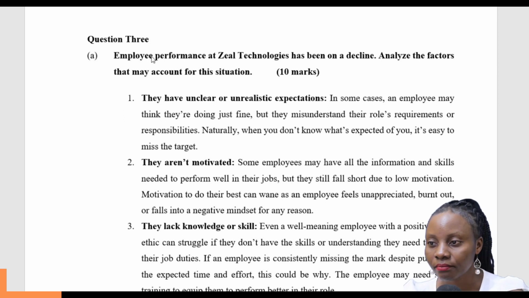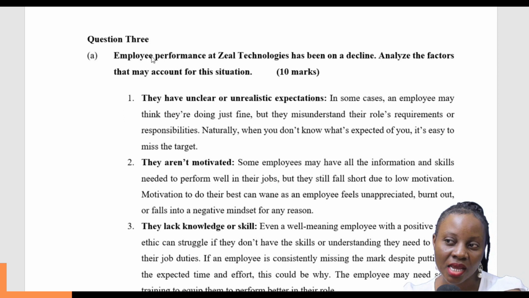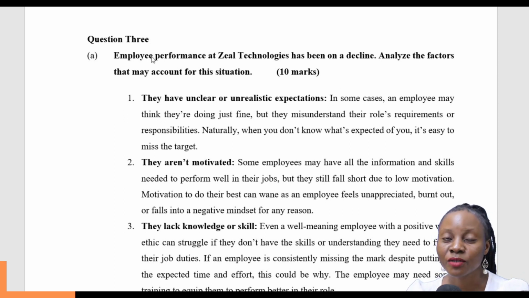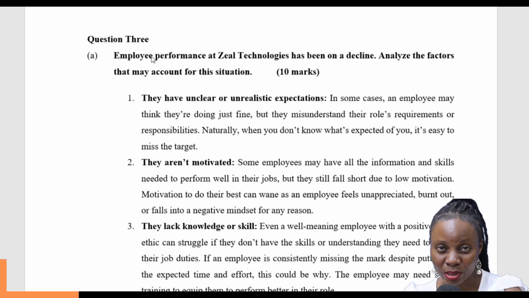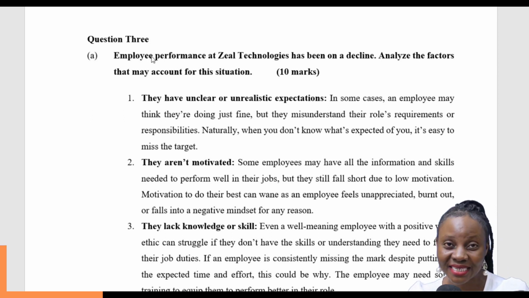Number one, they might have unclear or unrealistic expectations. Remember, we've talked about goal setting theory in our second question, and we say that sometimes employees are guided by the goals that the company puts in place. When you're coming up with the goals and objectives, remember we have a certain adherence that we need to look at, like the SMART technique.